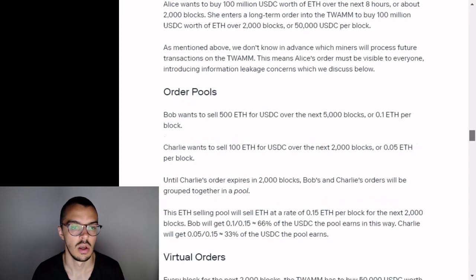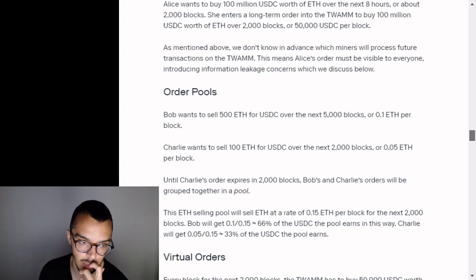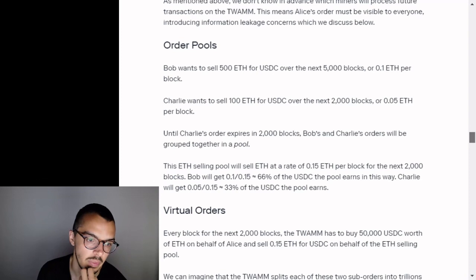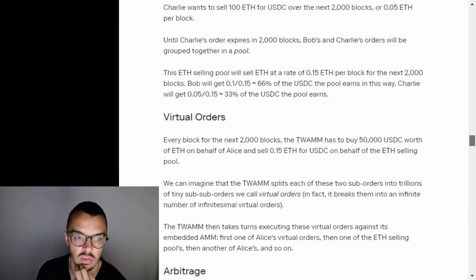Order pools. Bob wants to sell 500 ETH for USDC over the next 5,000 blocks, or 0.1 ETH per block. Charlie wants to sell 100 ETH for USDC over the next 2,000 blocks, or 0.05 ETH per block. Until Charlie's order expires in 2,000 blocks, Bob and Charlie's orders will be grouped together in a pool. This ETH selling pool will sell ETH at a rate of 0.15 ETH per block for the next 2,000 blocks. Bob will get 66% of the USDC the pool earns in this way. Charlie will get 33% of the USDC the pool earns.